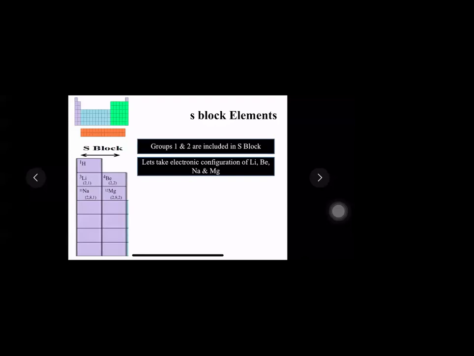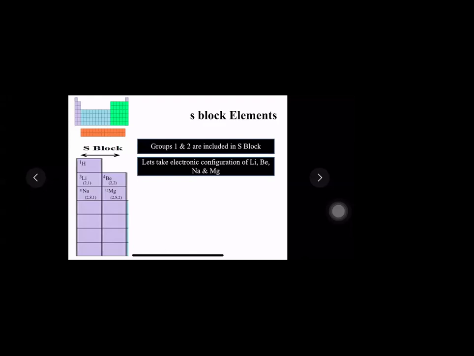So here you can see it is attached in the S block, but we don't consider it in group 1. It is slightly placed above group 1 because it is showing properties similar to that of group 1 and that of halogens. So because the properties are same, it becomes difficult to place it. So hence we will not consider it in group 1. So I'm taking only these 4 elements, which are lithium, beryllium, sodium, and magnesium. So what about this? Why are we even studying all this? इससे क्या पता चल रहा है, ma'am?